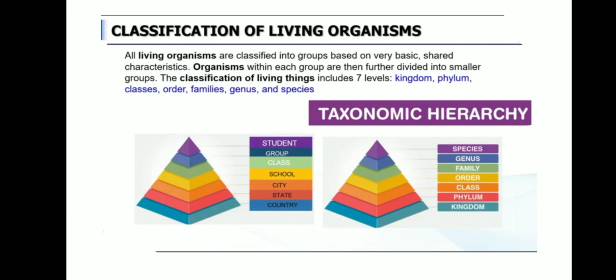Next, class. Similar orders together form a class. For example, if you take a rabbit, rat, bat, whale, chimpanzee, and human, they all share some common features. All these organisms have skin, and also all have mammary glands.